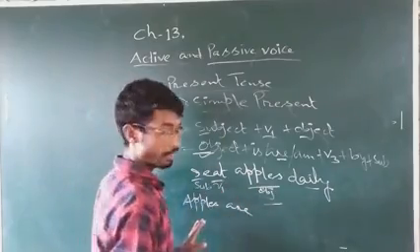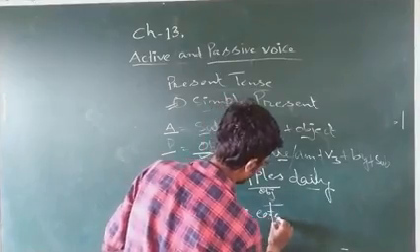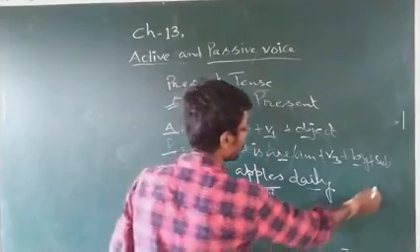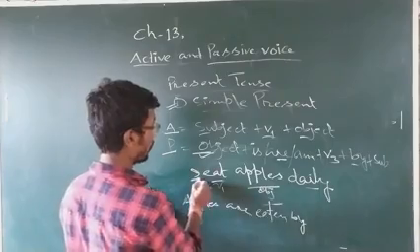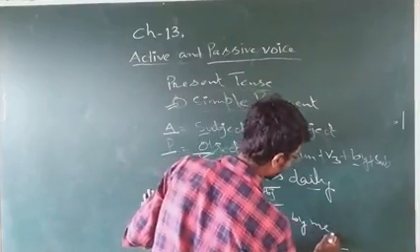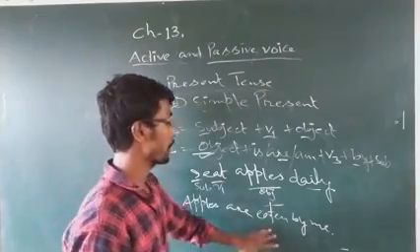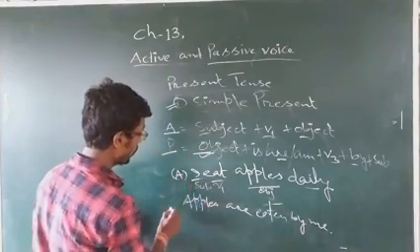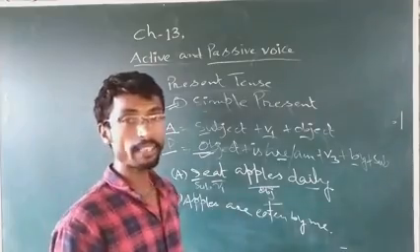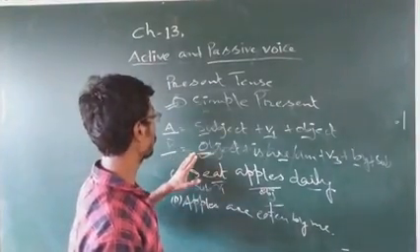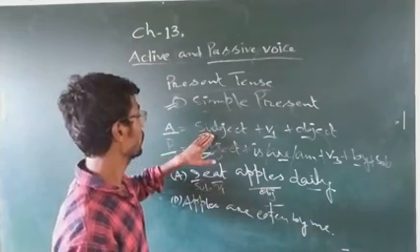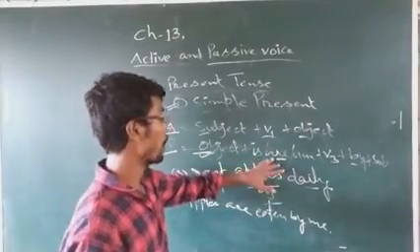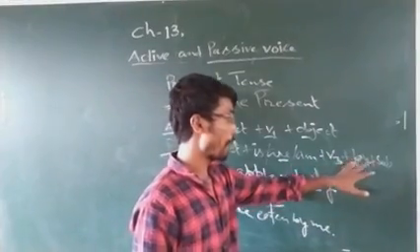Eat. Eaten. Then comes by. Directly we will write here by. Then subject. Which was the subject here? I. This side will be what? Me. So the sentence is apples are eaten by me. This is what? Passive voice. This one is active and this one is passive. So the main thing is that we'll have to know about the formation. For simple present tense, for active, subject, V1, object. For passive, object is or are or am, then V3, then by, then subject.